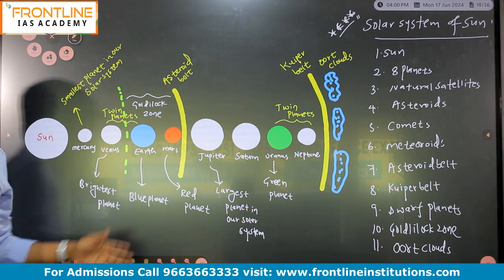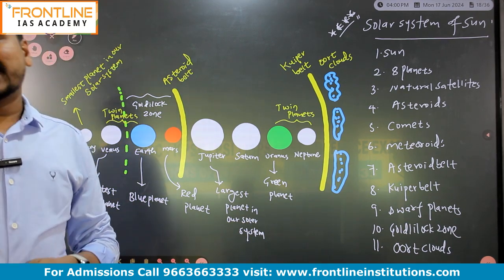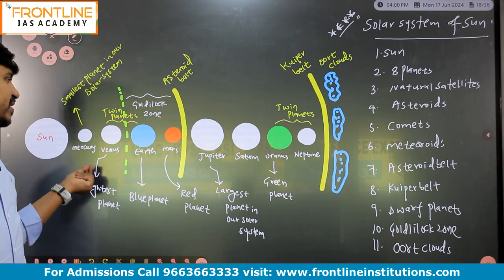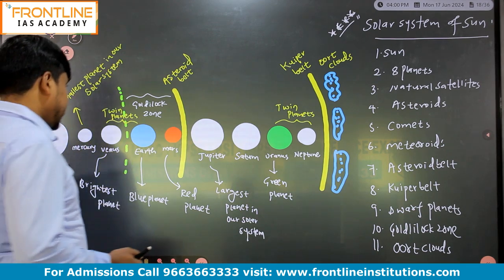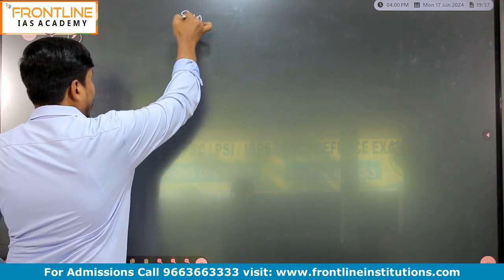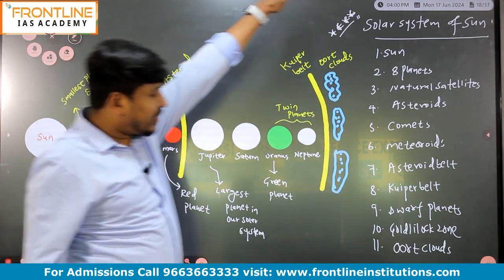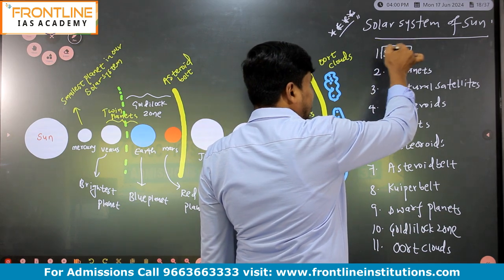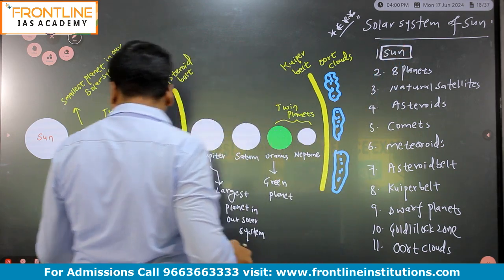Which is the largest planet, which is the smallest planet, which is the green planet of our solar system, which is the red planet, which is the blue planet, which is the small planet, which is a twin planet. Repeatedly, many times these questions came. So first put the heading Sun. Please remember, in our entire solar system, the largest object is the Sun. Just listen, the Sun is the largest object in our solar system. Very, very important. Write this point.